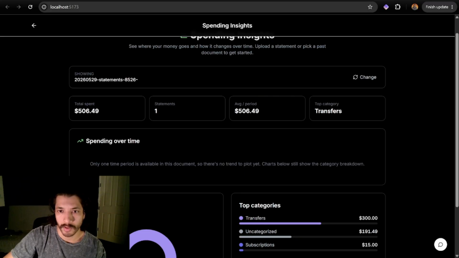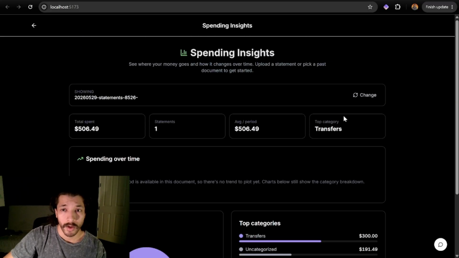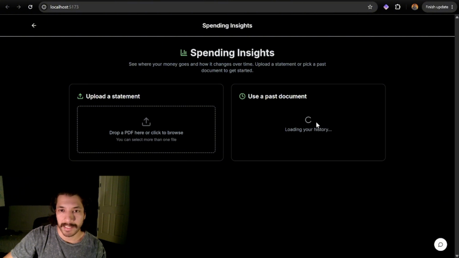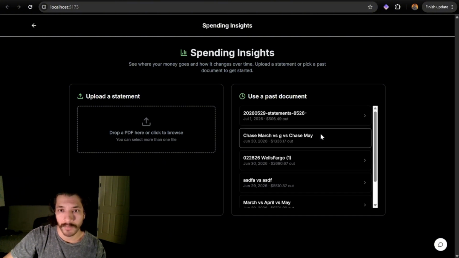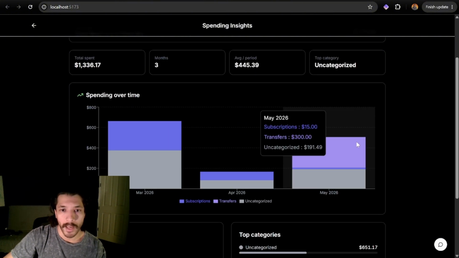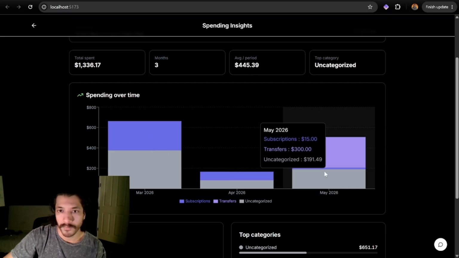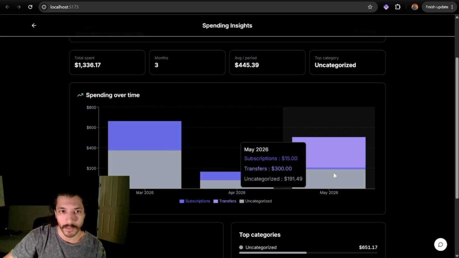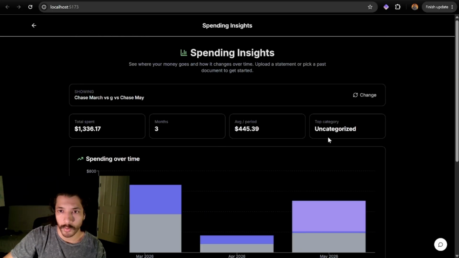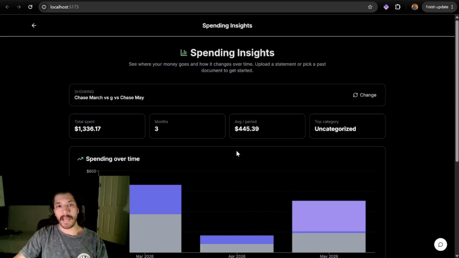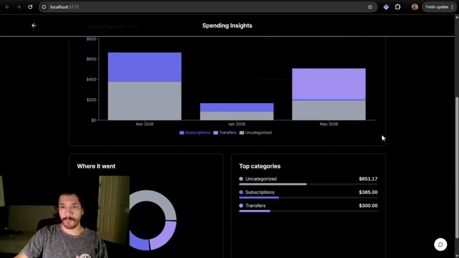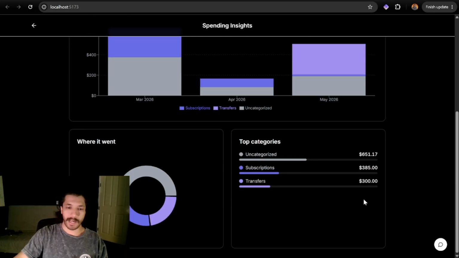There's no trend apply yet. Charts below will show the category breakdown. Okay, so I think basically what it's saying is that it needs at least 2 months. I'm going to give it 3 months here with this one. And then you can see that it's over 3 months here. Subscriptions, transfers, categories. Nice, it gives me a couple of quick stats here. Overall, not bad. I like that it stays in line with the same look and feel that I have throughout my app. And it basically shows the main ideas that I was asking for.